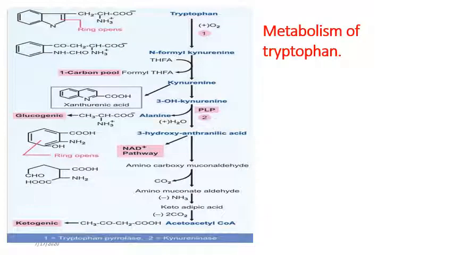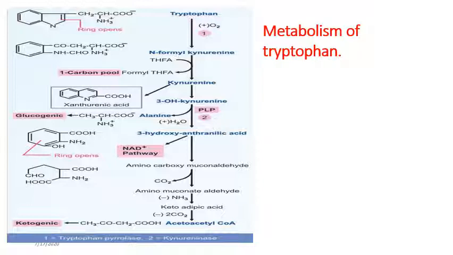So before moving to the special products synthesized, specifically niacin, serotonin, melatonin, etc., we should have a brief revision on metabolism of tryptophan. So first of all, tryptophan undergoes oxidation to N-formyl kynurenine by the enzyme tryptophan pyrrolase, which is also known as tryptophan oxygenase enzyme.